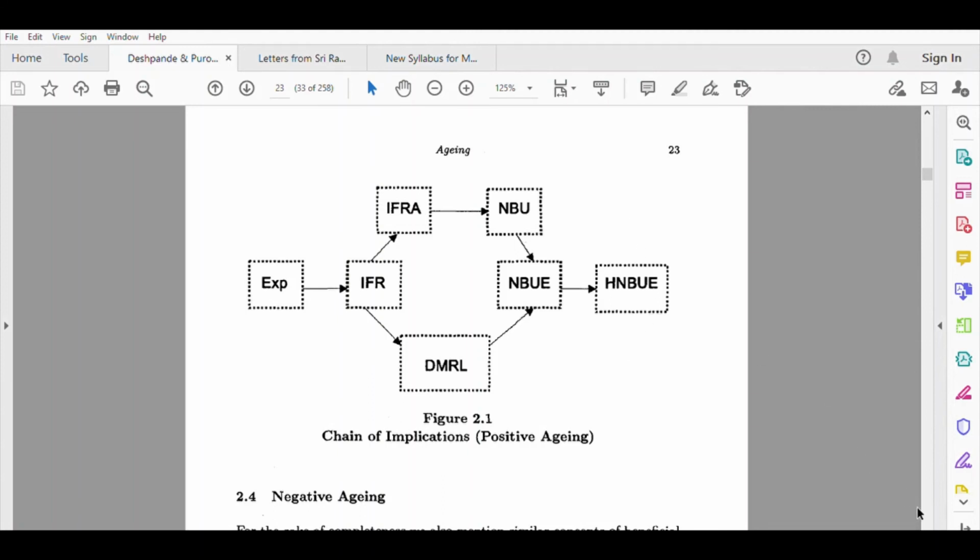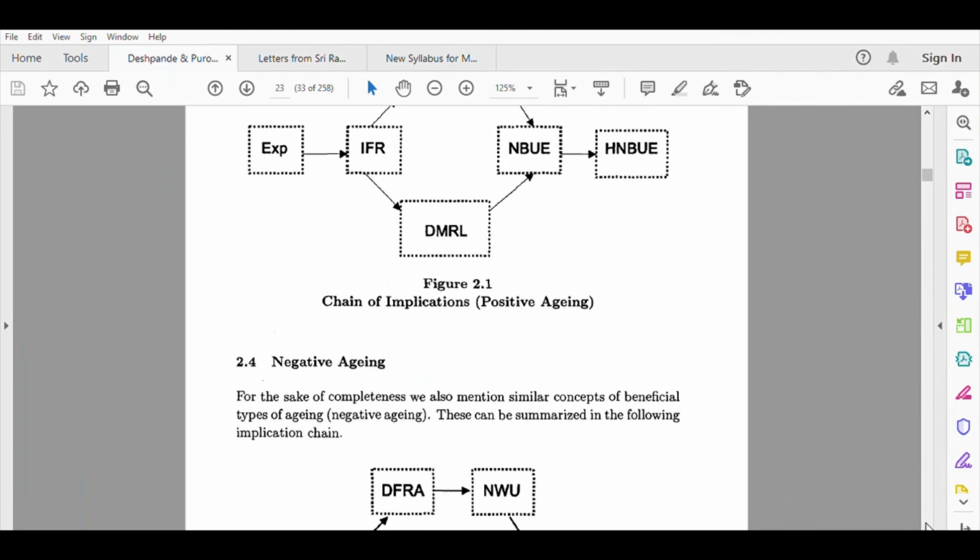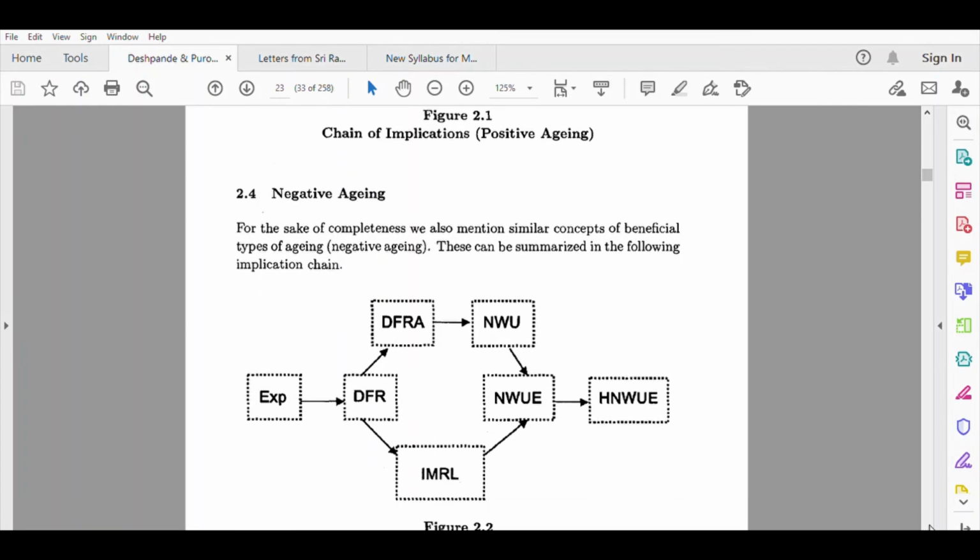So negative edging can be defined in the same fashion. Instead of IFR you will have DFR, decreasing failure rate. Instead of IFRA you will have DFRA, decreasing failure rate average, then new worse than used, then new worse than used in average, then increasing mean residual life, and harmonically new worse than used in expectation. So negative edging you can simply say is a dual concept of positive edging. So the way we have discussed positive edging, you can similarly try to understand the concept of negative edging.